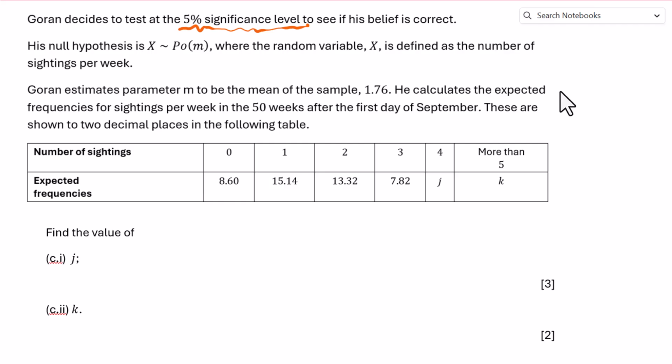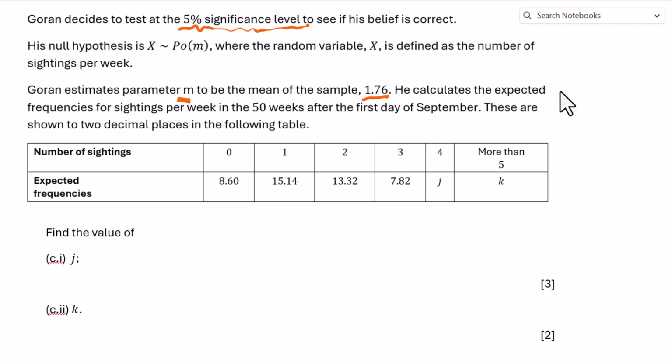Goran decides to test at the 5% significance level to see if his belief is correct. His null hypothesis is X follows Poisson distribution with M, where the random variable X is defined as the number of sightings per week. Goran estimates parameter M to be the mean of the sample 1.76.